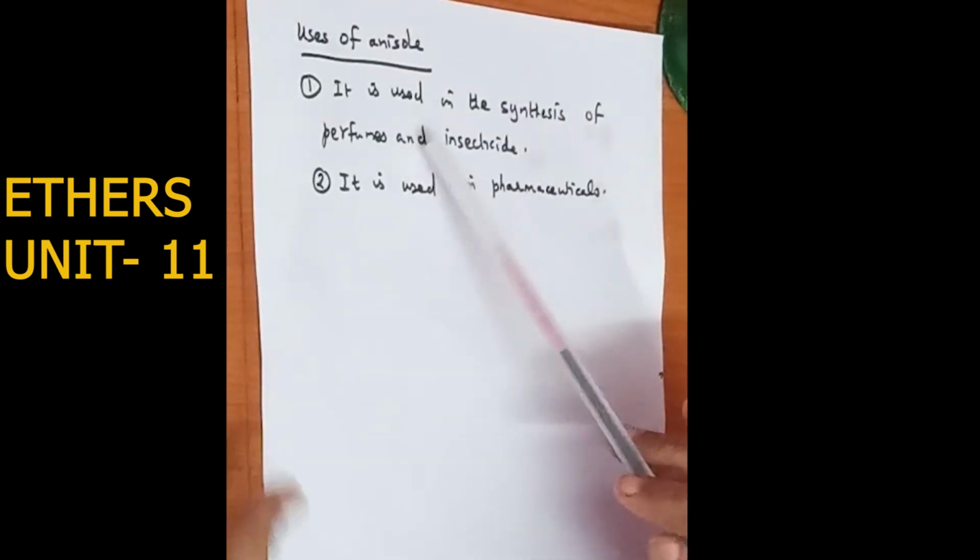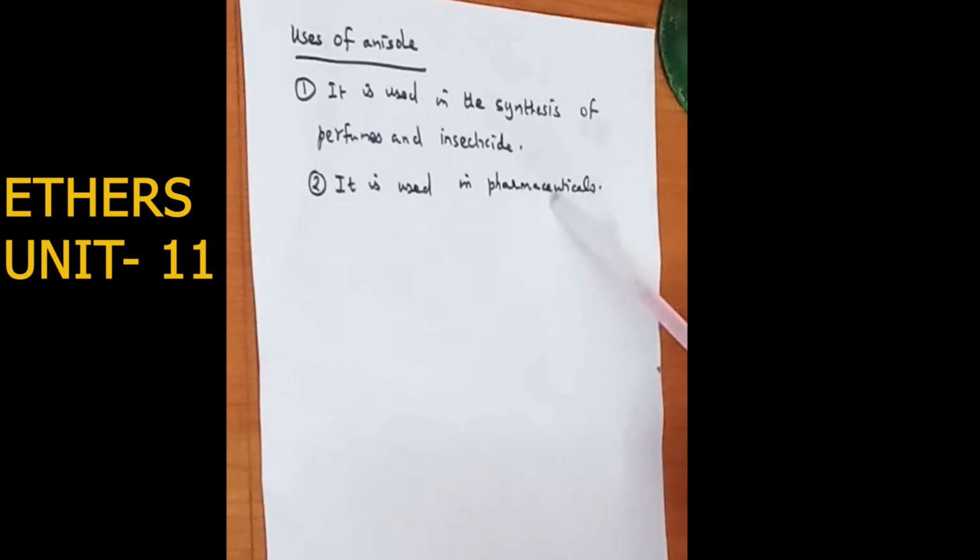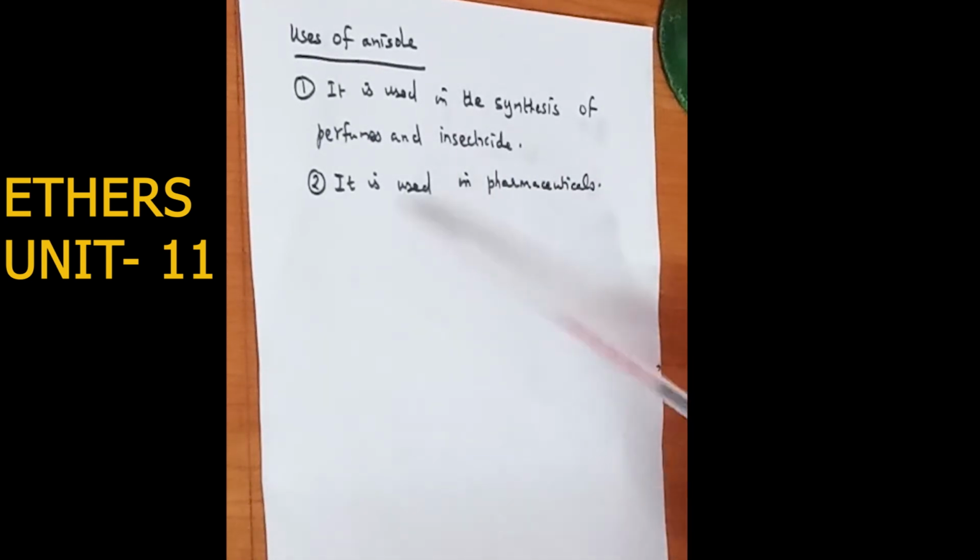Finally, uses of anisole. Anisole is used in the synthesis of perfumes and insecticides. I hope you know what perfume and insecticide are. It is also used in pharmaceuticals, mainly in the medical field. So these are some of the uses of ether and anisole.